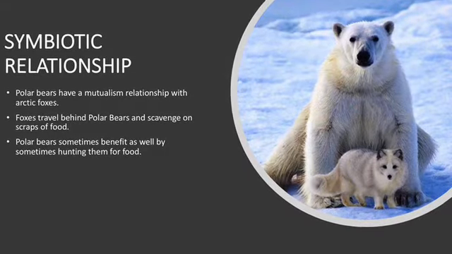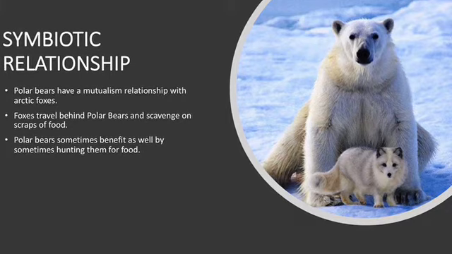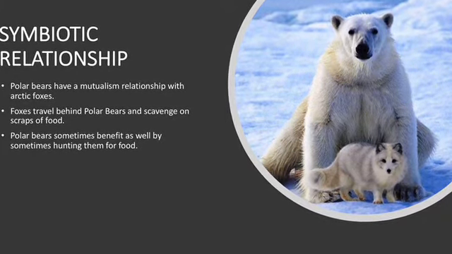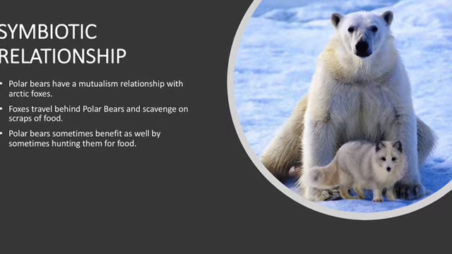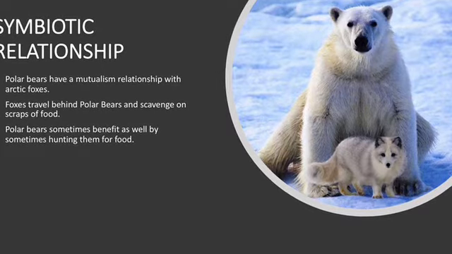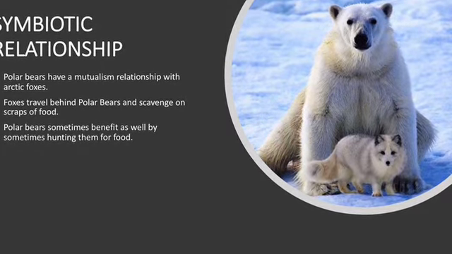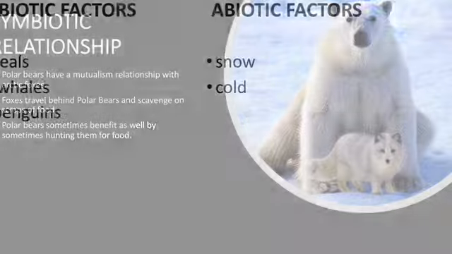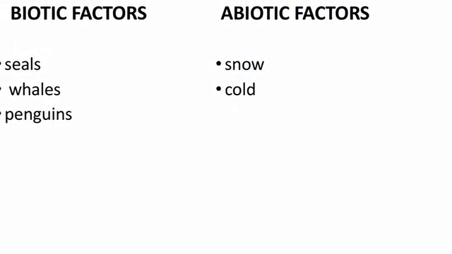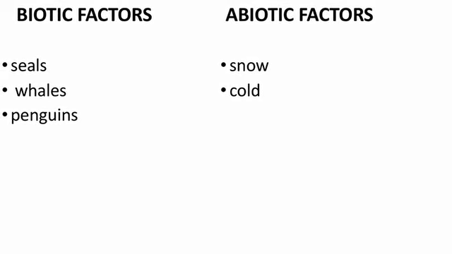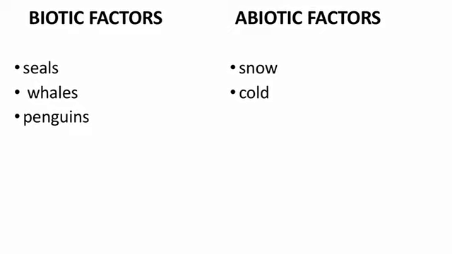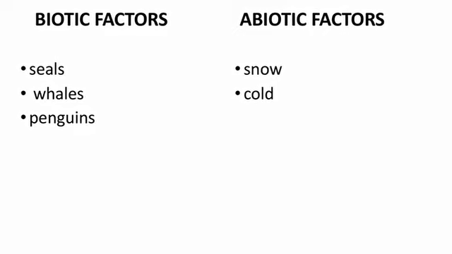Symbiotic relationship. Polar bears share a mutualism relationship with Arctic foxes. Foxes travel behind polar bears and scavenge on scraps of food. Polar bears sometimes benefit as well by sometimes hunting them for food. Biotic and abiotic factors. Biotic factors include seals, whales, and penguins. Abiotic factors include snow and cold.